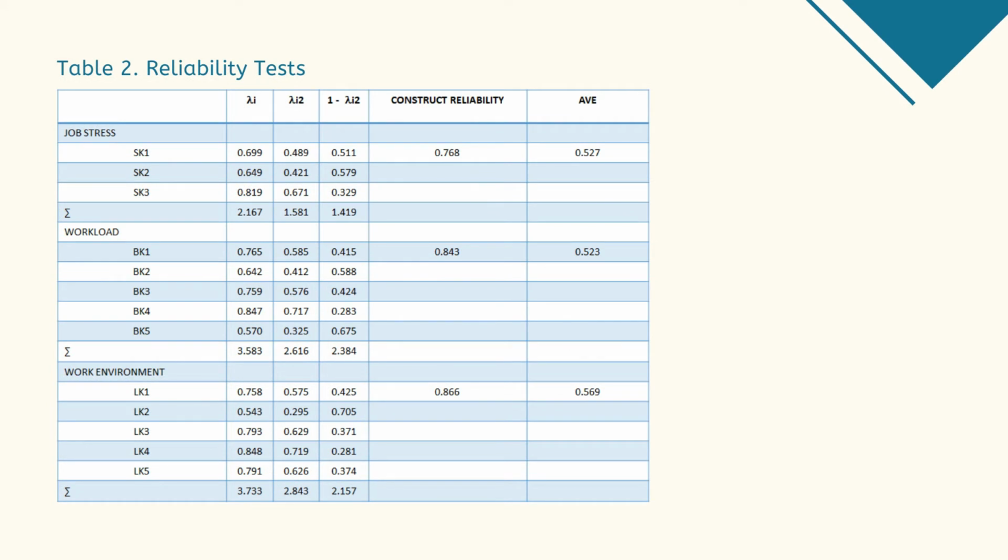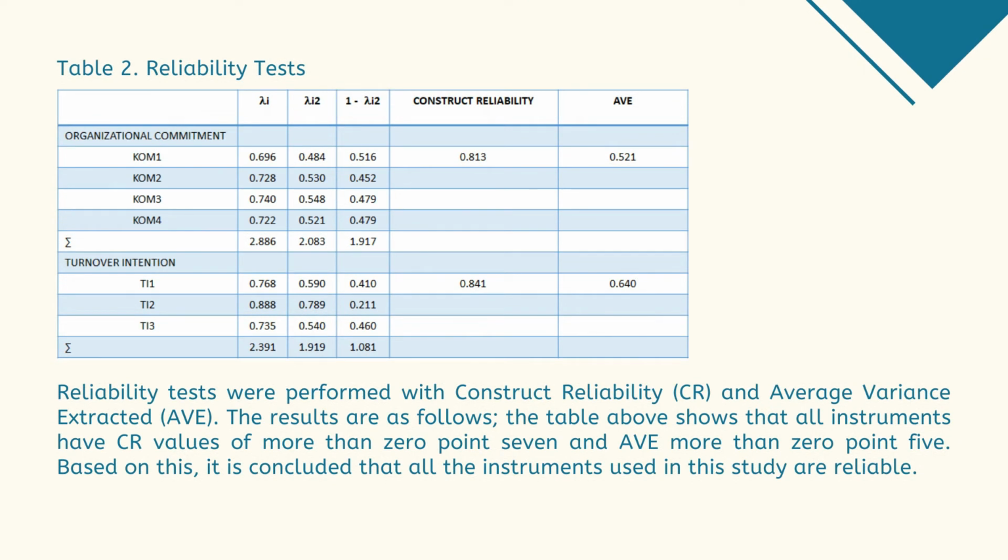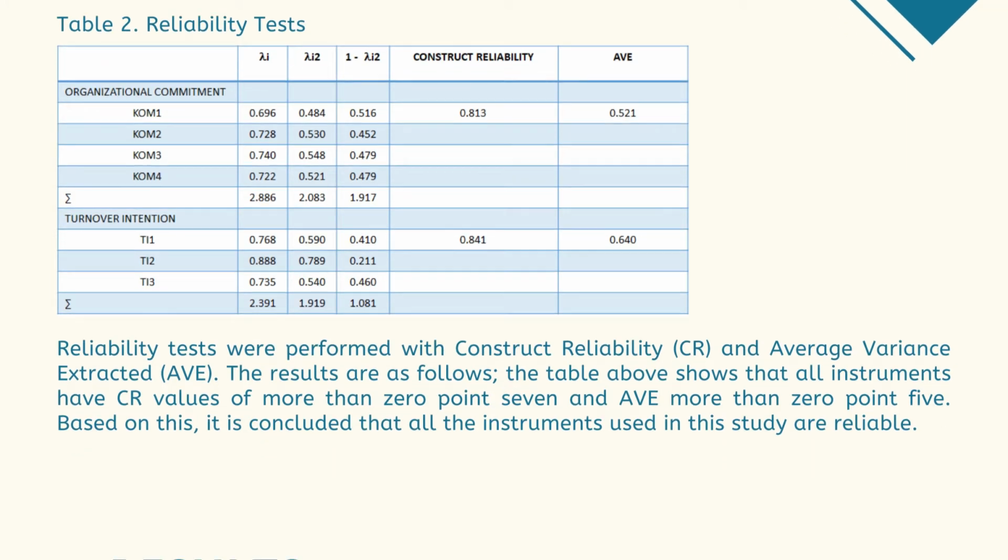The reliability tests were performed with construct reliability, or CR, and average variance extracted, or AVE. The table above shows that all instruments have CR values of more than 0.7 and AVE more than 0.5. Based on this, it can be concluded that all the instruments used in this study are reliable.